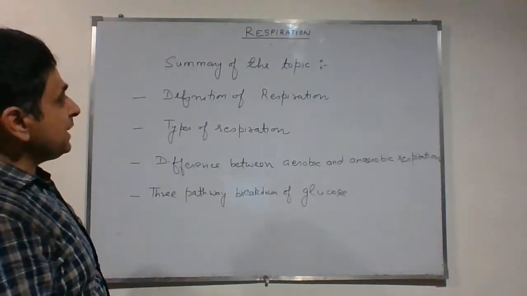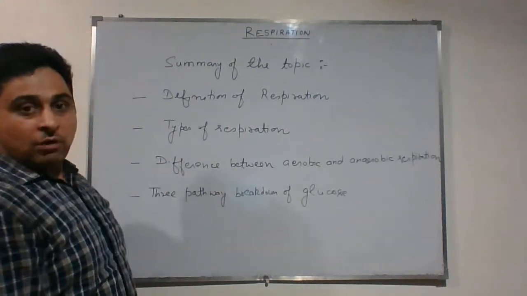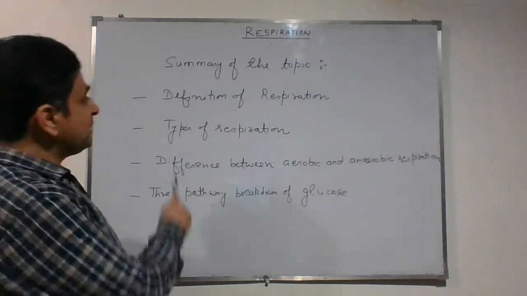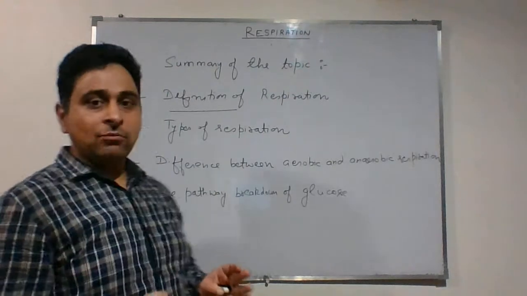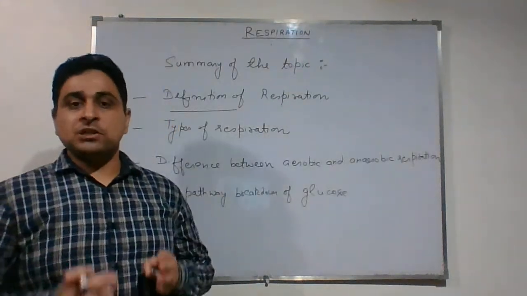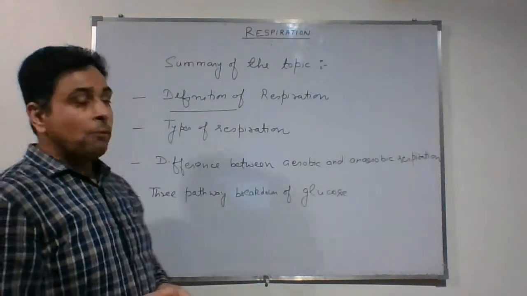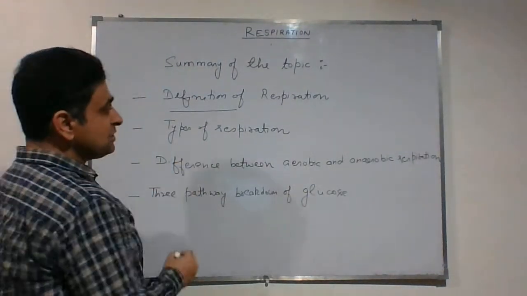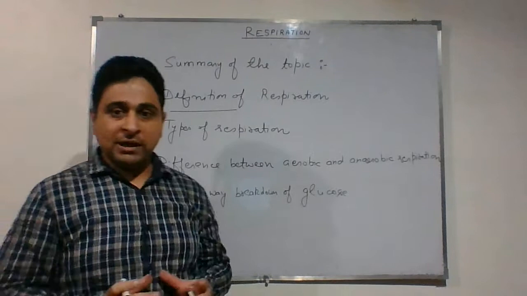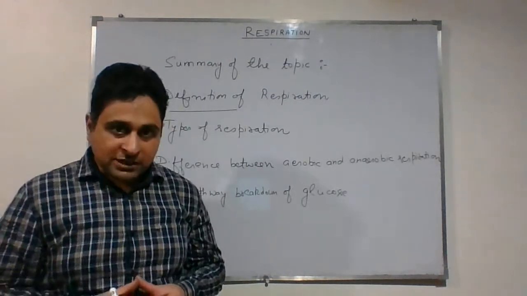Now let us summarize what we have discussed today. First of all, we discussed the definition of respiration: respiration is a catabolic process in which energy is produced to perform various metabolic activities. Second, we discussed the types of respiration. There are two types: aerobic respiration and anaerobic respiration.